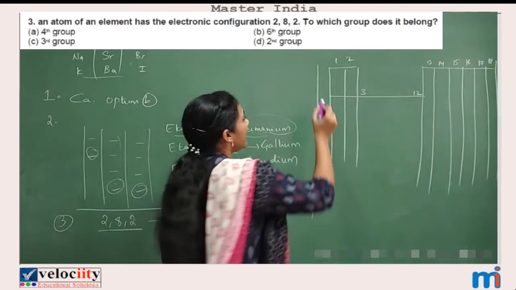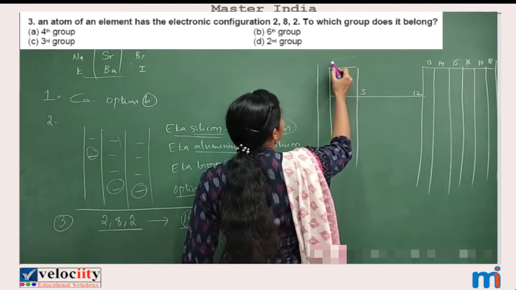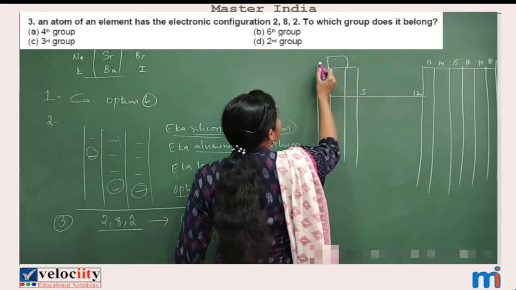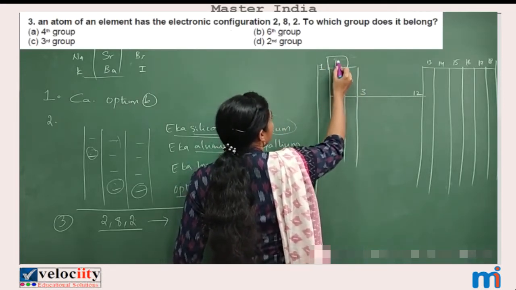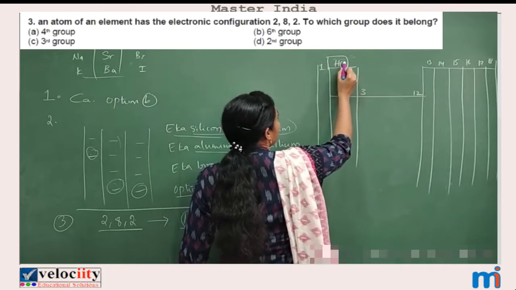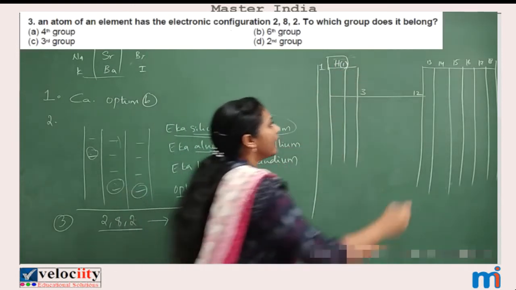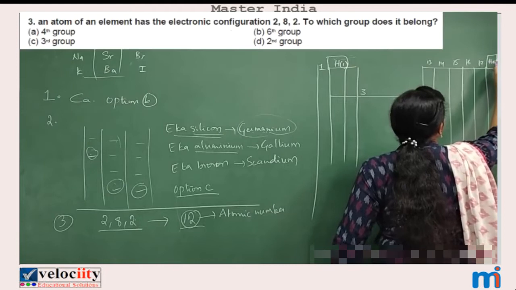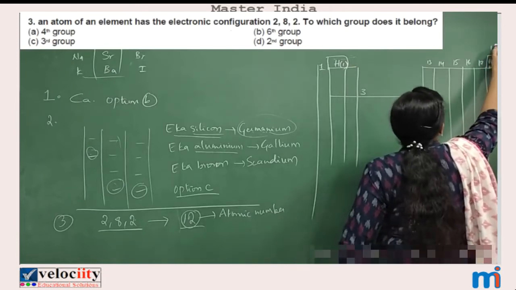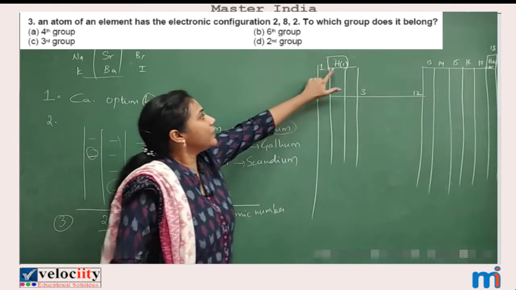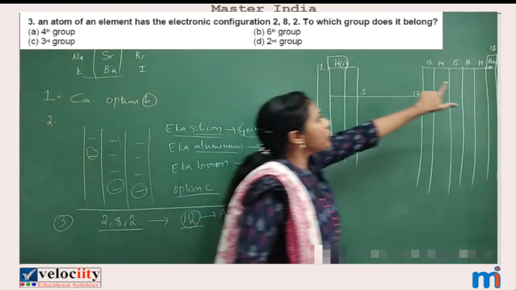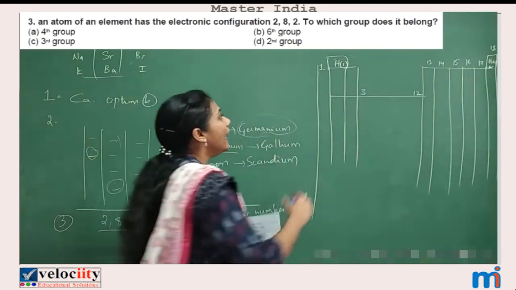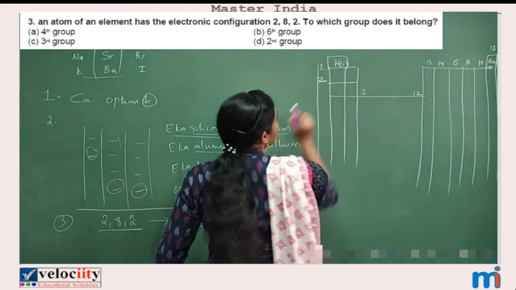Okay, fine. And coming to period. I'm talking about period. Okay, so this is group number 1, group number 2. This is first period. In your first period comes 2 elements. One is hydrogen. Hydrogen has atomic number 1. Okay, and second element comes here. That is helium, atomic number 2. So this is group 18. Okay, see hydrogen is coming in the first period and also helium, atomic number 2, it is coming in the first period.